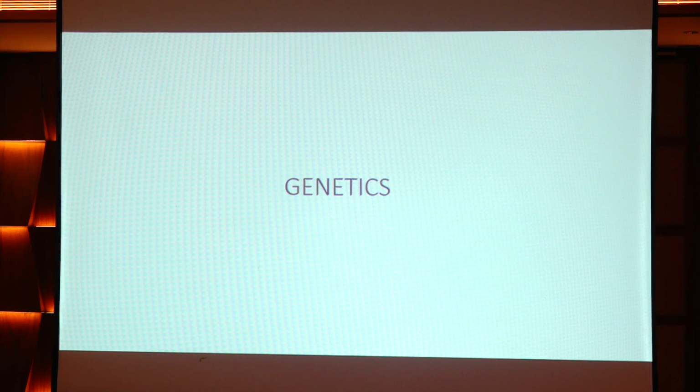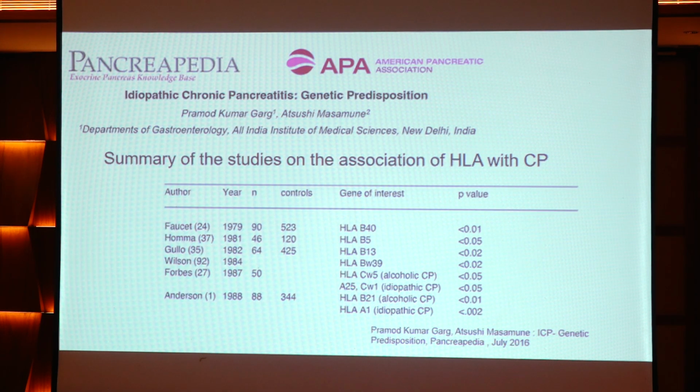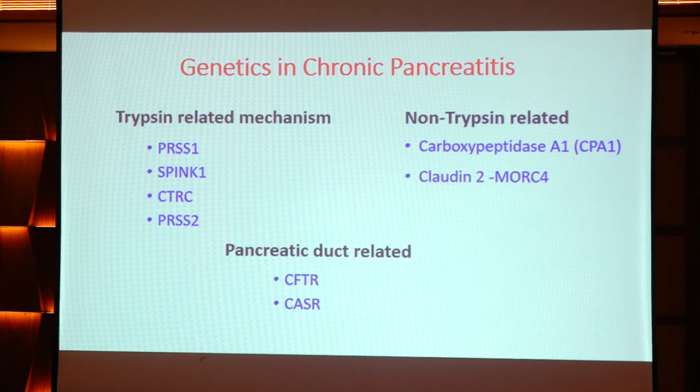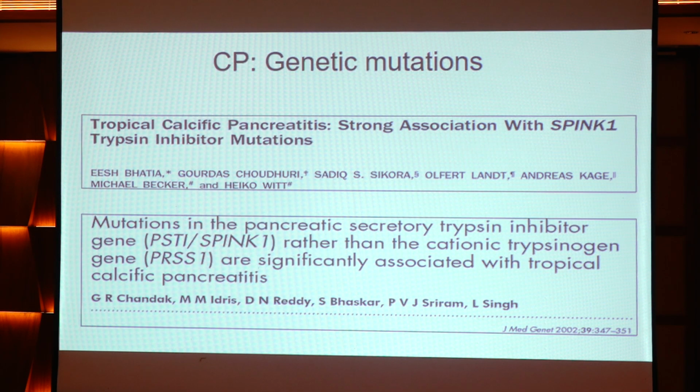Next we'll move on to the genetics involved in chronic pancreatitis. Actually there is more literature on genetics in idiopathic recurrent acute pancreatitis. In chronic pancreatitis also a few genetic factors have been identified. This is the HLA predisposition. A lot of HLA predisposition has also been identified in chronic pancreatitis. We classify these genetics in chronic pancreatitis into trypsin related, non-trypsin related and pancreatic duct related, which more often deal with the cystic fibrosis transmembrane conductance regulator gene, the calcium sensing receptor genes and a few other ion channels. These are studies from India showing the genetics in chronic calcific pancreatitis.